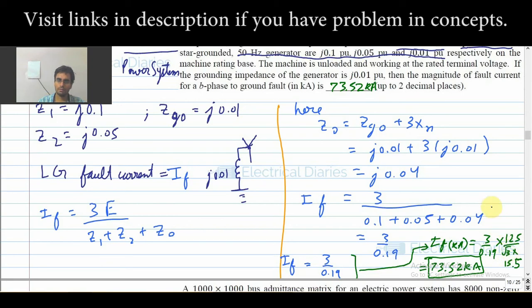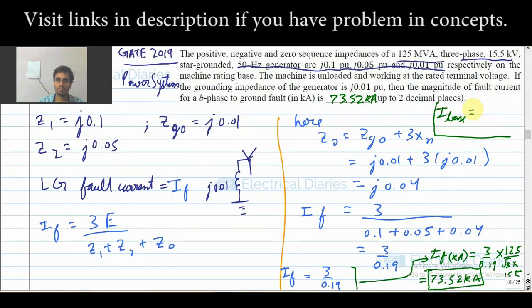Here your base current I should calculate too. I base will be, since root 3 VI is 125 MVA, I base will be 125 divided by root 3 into V, where V is 15.5. From there I get this I base. So this is the way, and this is the answer.